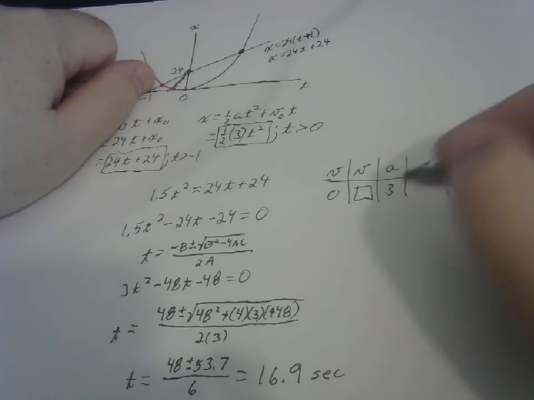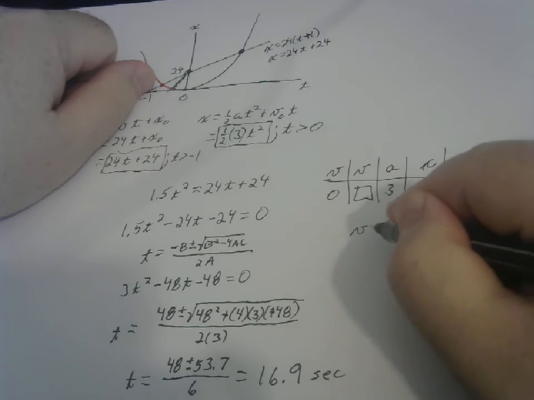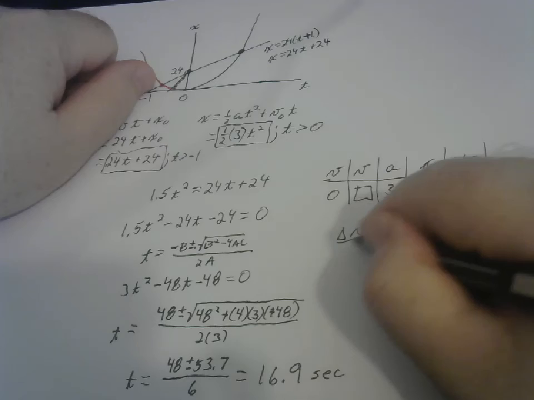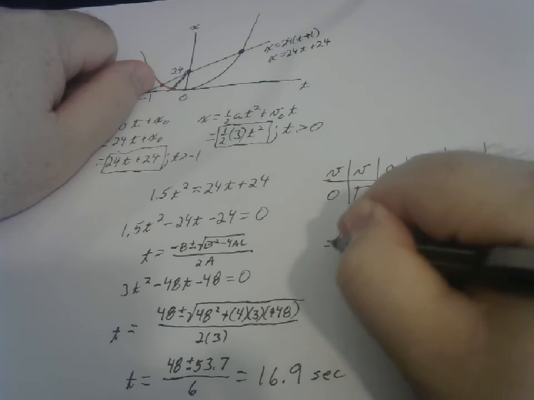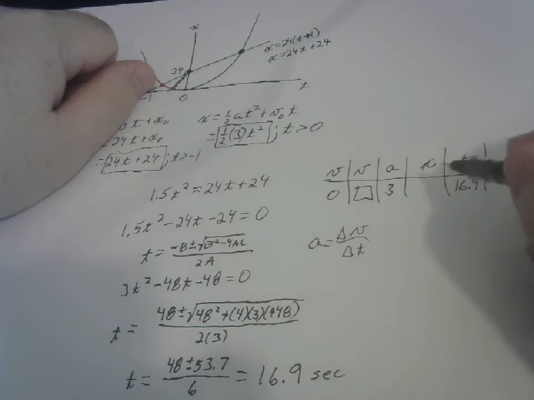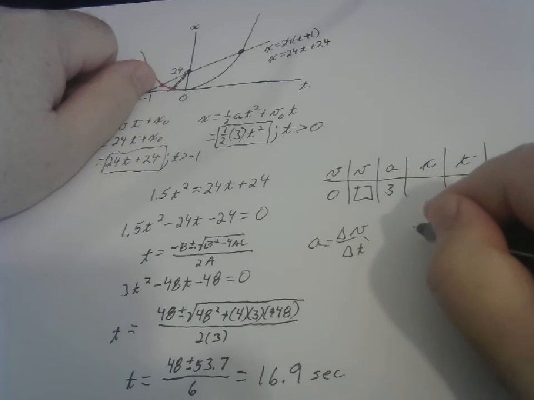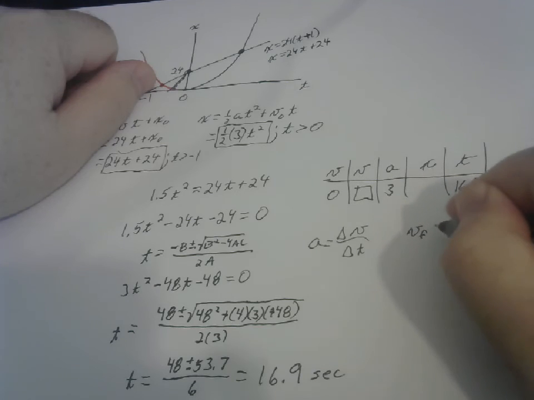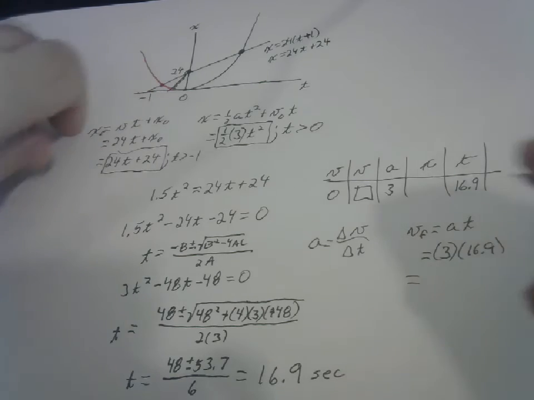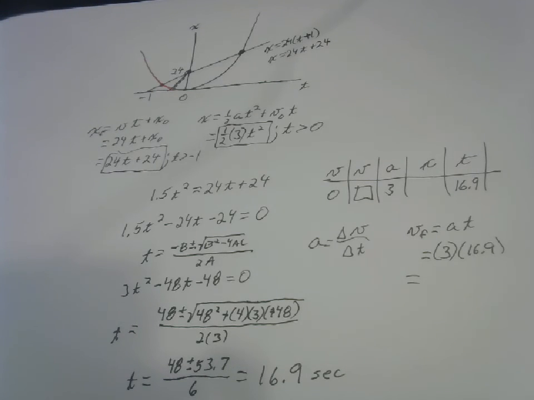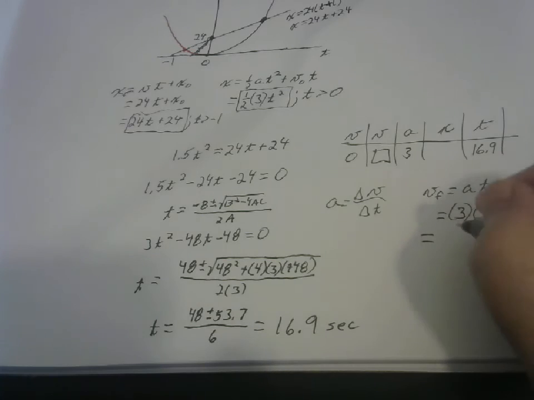And our answer will be delta V over delta T is equal to the acceleration. That's our V, V, A, T equation. For this one, V final is equal to AT, which is 3 times 16.9, or 50.7 meters per second.